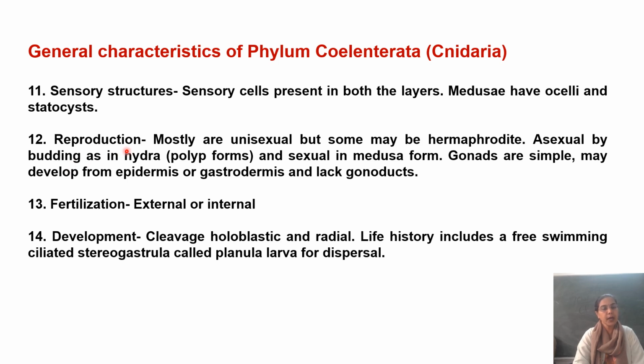If we talk about reproduction, mostly these organisms are unisexual, but some of them may be hermaphrodites having both the female and the male gonads. Generally, जो polyp forms होते हैं, they reproduce by asexual methods, like as we saw in the previous slide, Hydra. For example, मैंने आपको दिखाया था कि उसमें एक small bud arise हो रही थी. So, जो polyp forms हैं, they divide asexually, usually by budding.